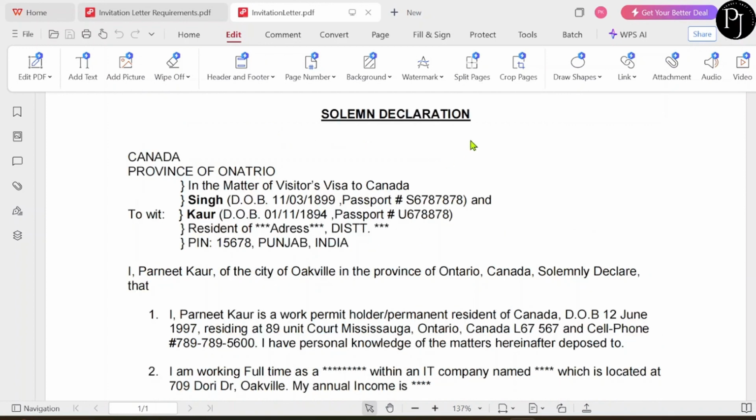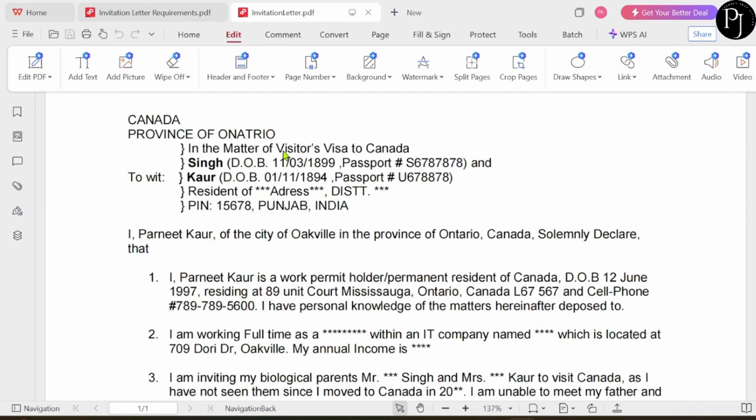The first is the declaration, and then it's Canada, province of Ontario, whatever province you are living in, just mention that name. In the matter of visitor visa to Canada, here you will be writing your father's name or the person whom you are inviting, and then your mother's name. They should include their date of birth, passport number, and everything. And then the resident of this address, district this, and this PIN number, Punjab, India. So this is the residential address of the visitor that you have to include on the top.